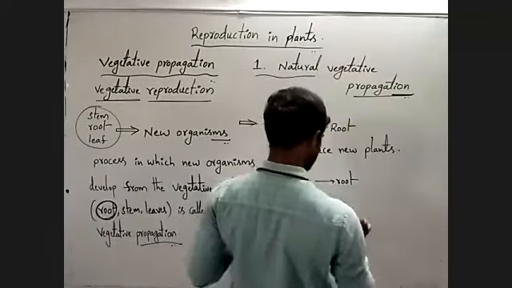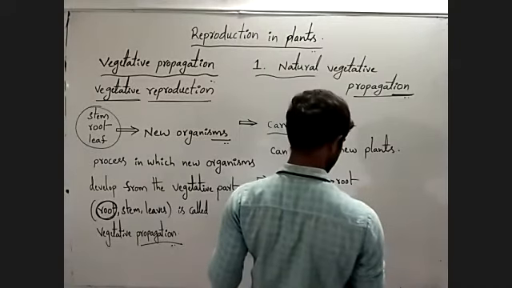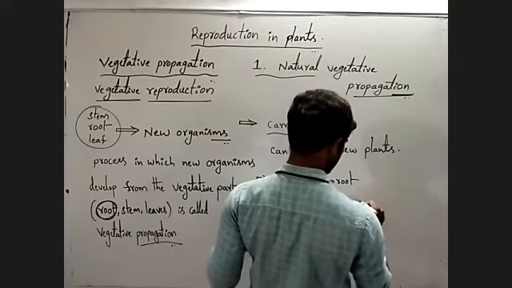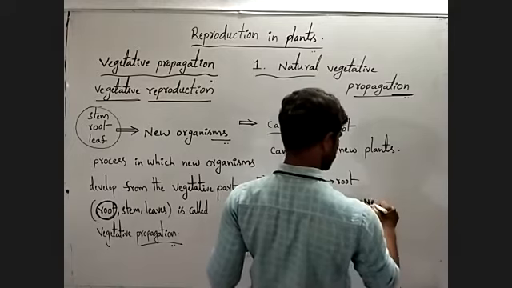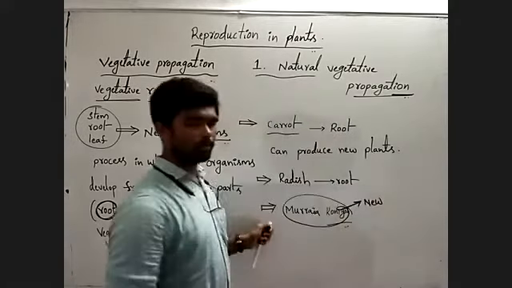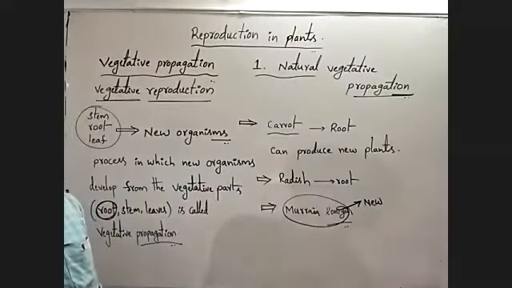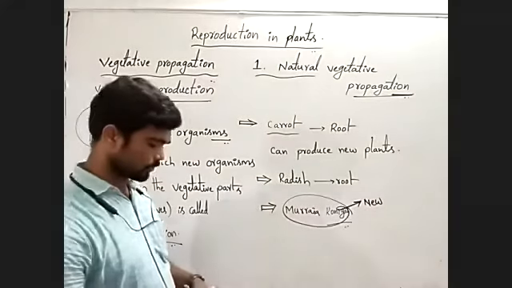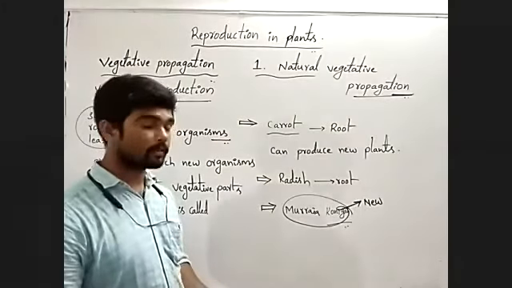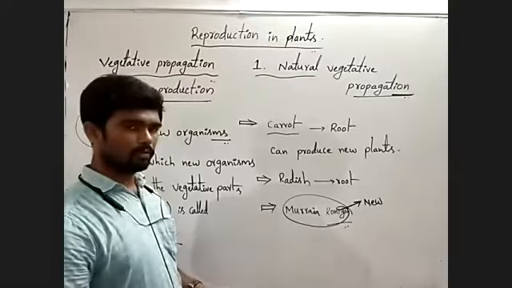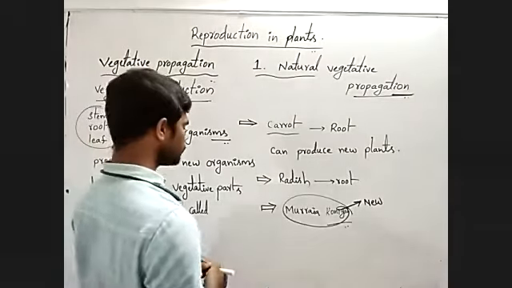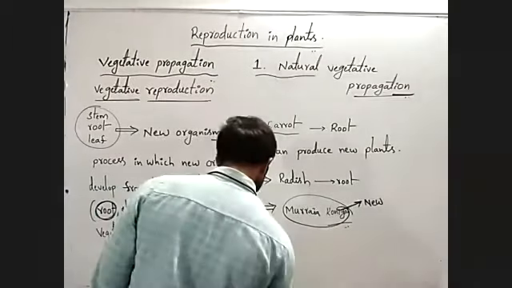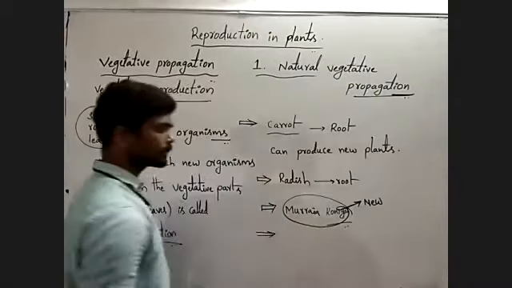Here also, from the roots, new plants can be produced. Understanding? Observe carefully. Important word. Next, beetroot.